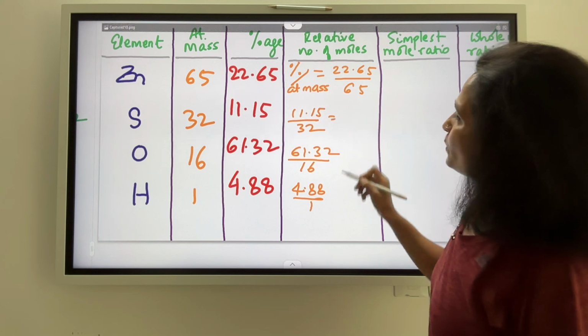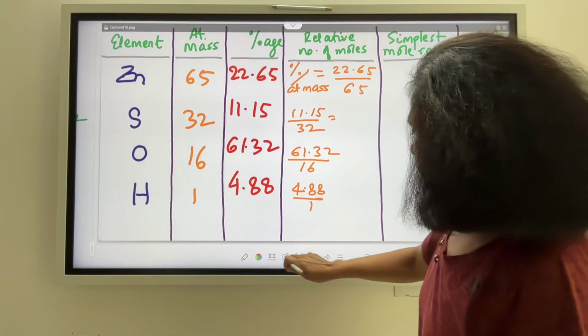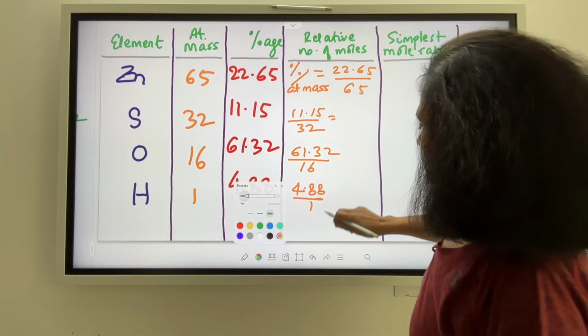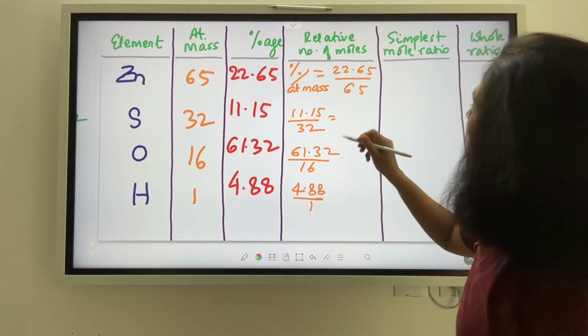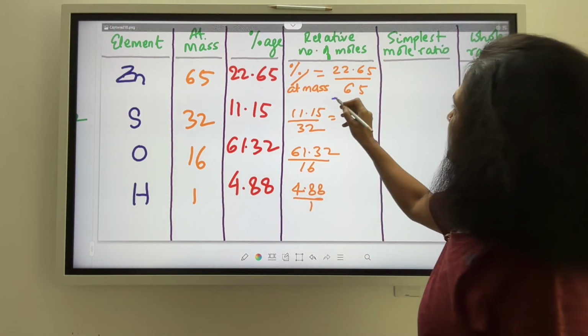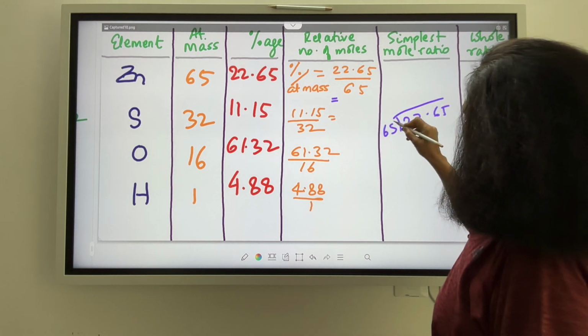Now this, the first one, that means I am talking about zinc. Zinc approximately happens to be equal to how much? So I would get 22.65 divided by 65.